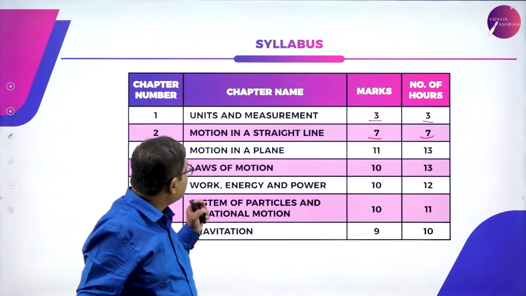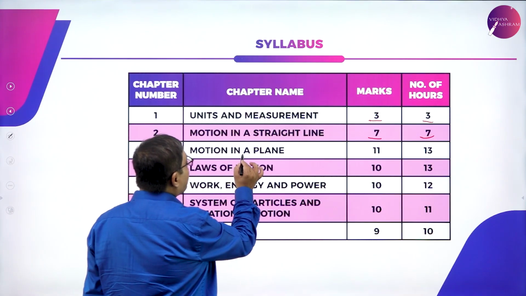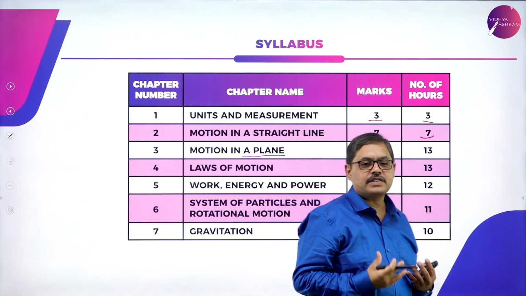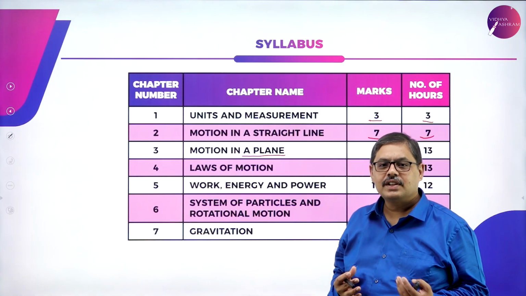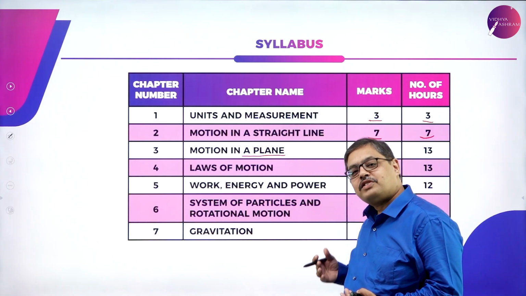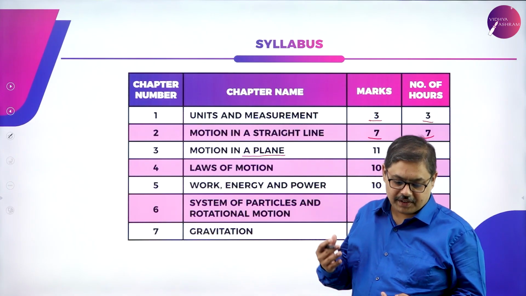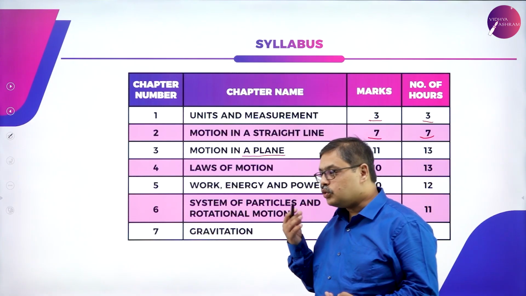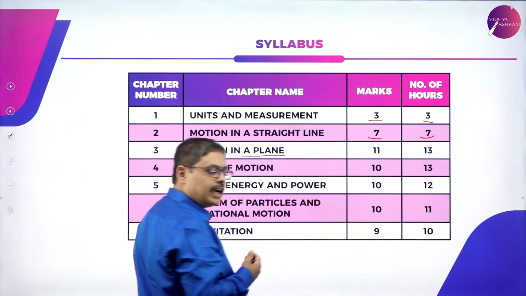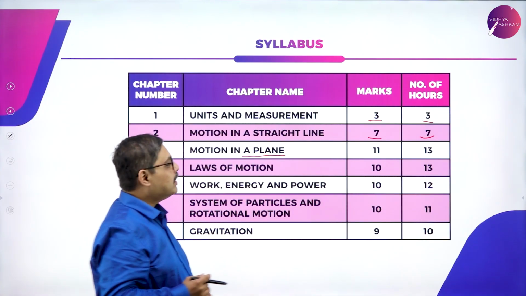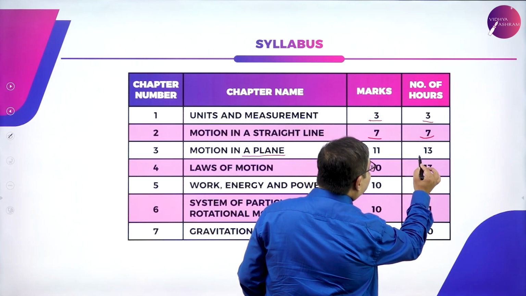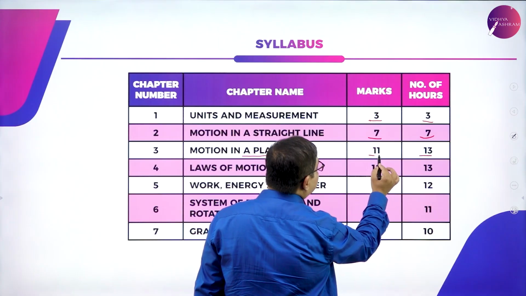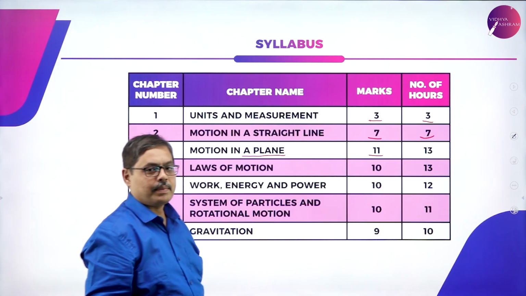Moving on to the third chapter, this is motion in a plane. Motion in a plane basically gives us subtopics like scalars, vectors, addition and subtraction of a vector, multiplication of a vector, projectile motion, a very, very important concept, uniform circular motion, so on and so forth. The time allocated to complete this chapter is 13 hours. And the marks that you may get here is 11 marks in your theory paper.